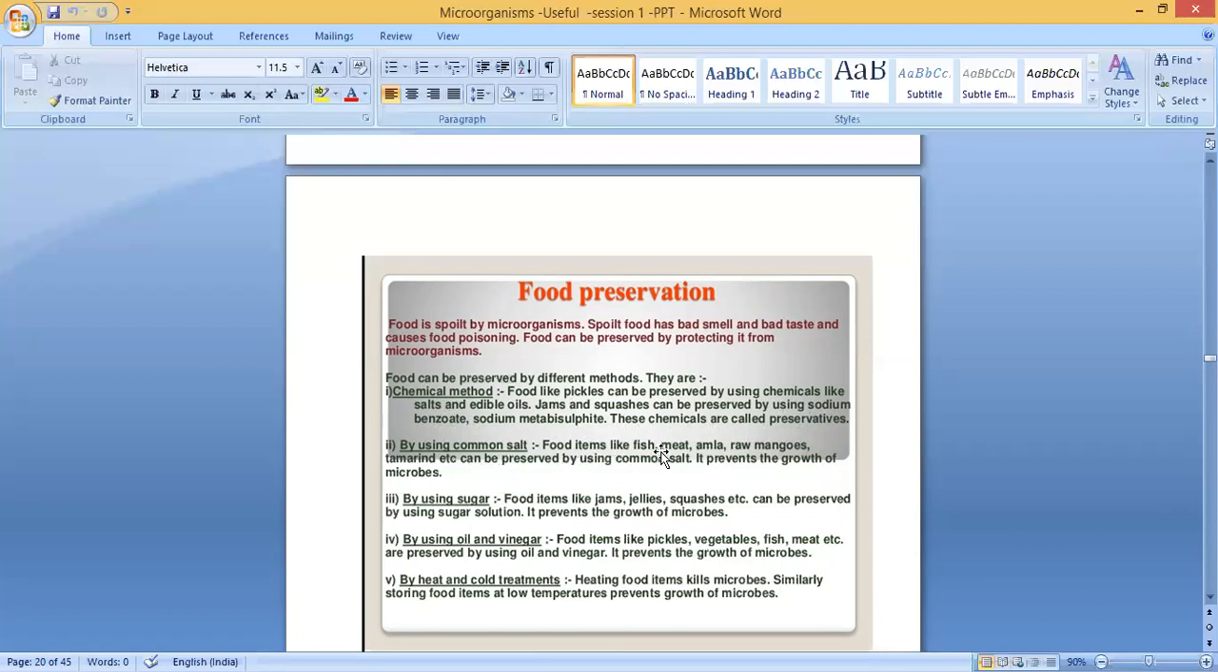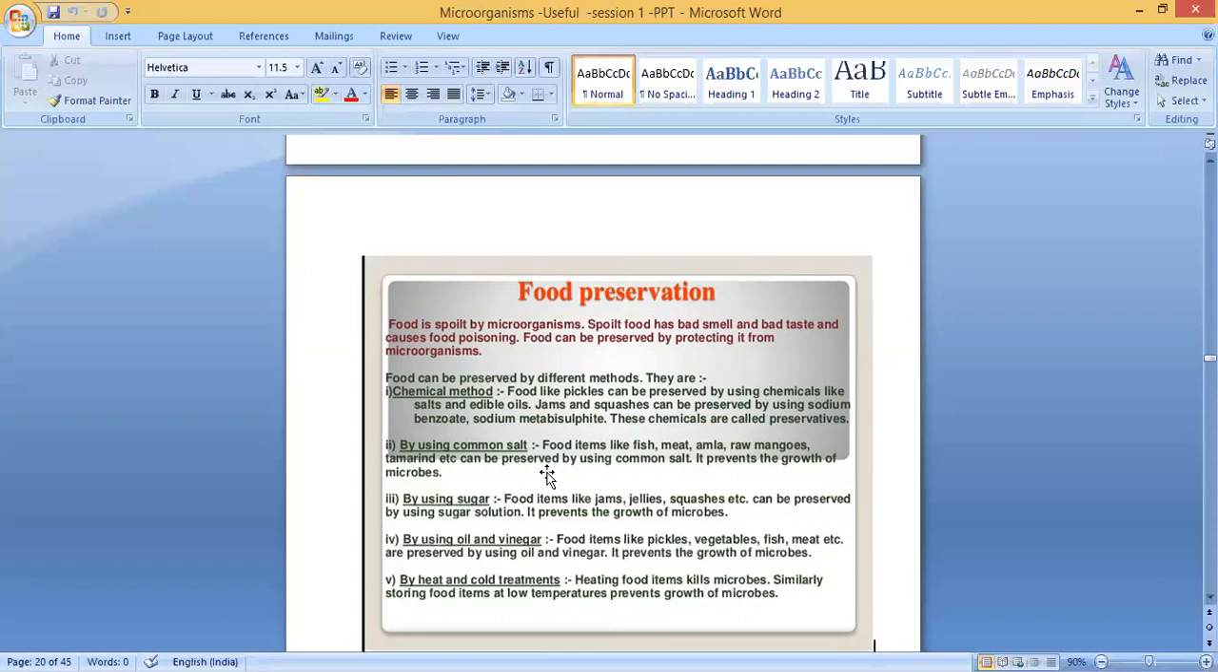Food items like fish, meat, raw mangoes, tamarind, etc. can be preserved by using common salt. It prevents the growth of microbes. Some dry fish: we can dry the fish, mix it with salt, and keep it for a few days. Same with dry meat and raw mangoes. Sometimes we cut mangoes into small pieces and add salt.